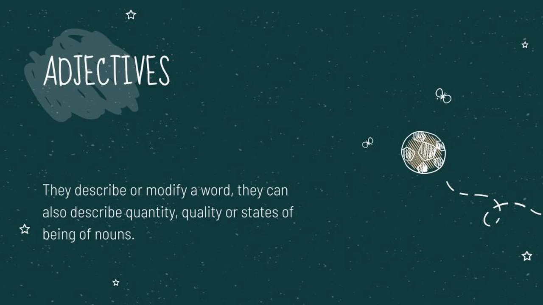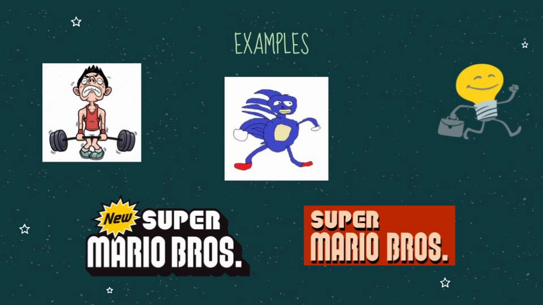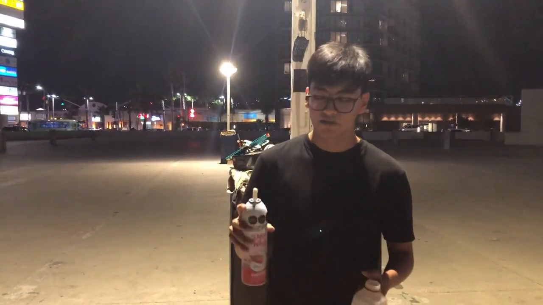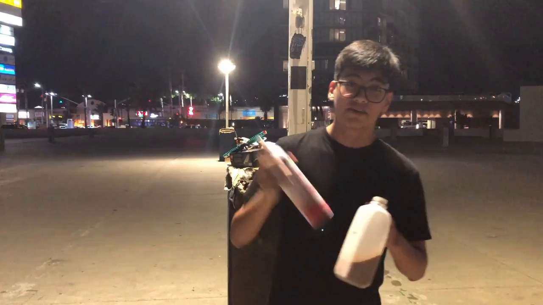Adjectives. Adjectives are basically words that go before another word and add traits like quantity, quality, and other things. A couple of examples are weak, fast, new, old, and bright. These are all used very commonly to describe other words. As an example, the fast bird, a bird that goes very fast, like this, or a very tasty chocolate drink, which is like this one, or very tasty whipped cream, like this one. Fun fact: if you combine whipped cream with chocolate milk, it tastes really, really good.